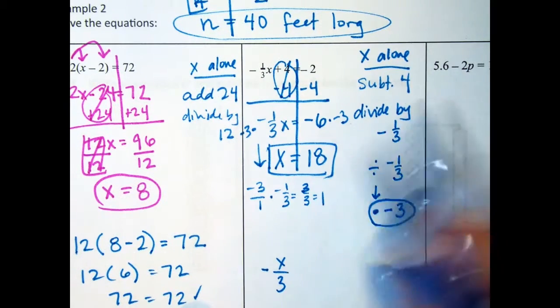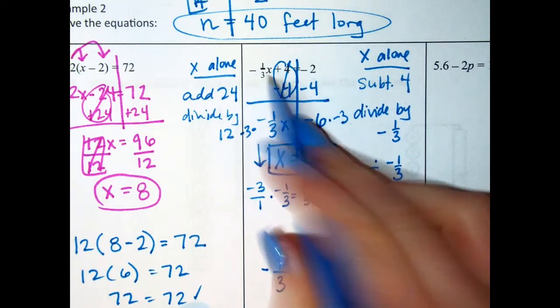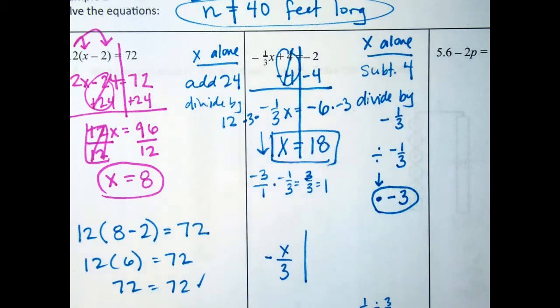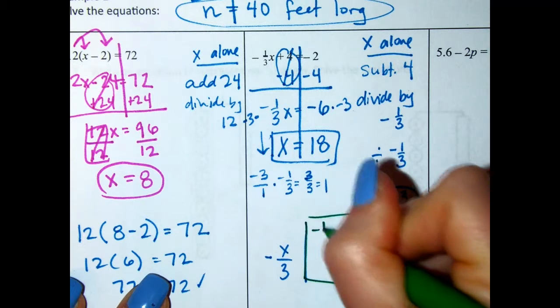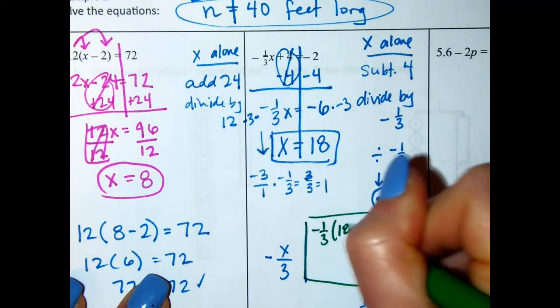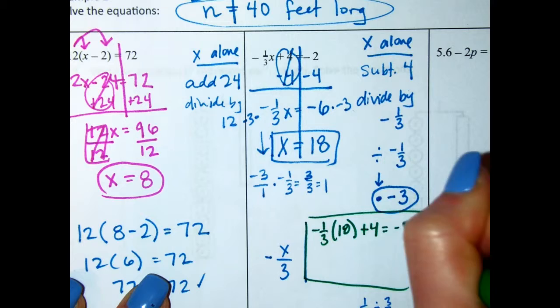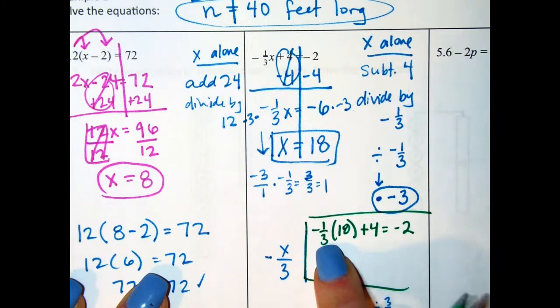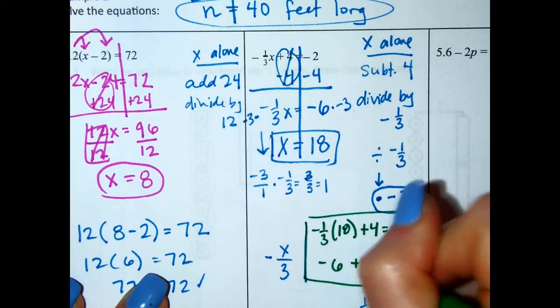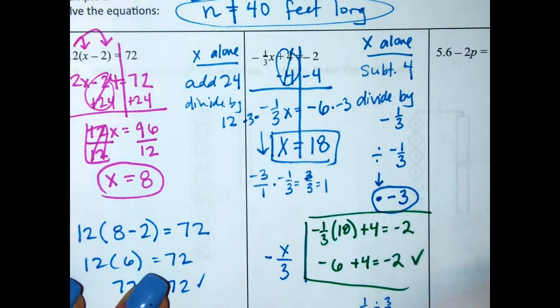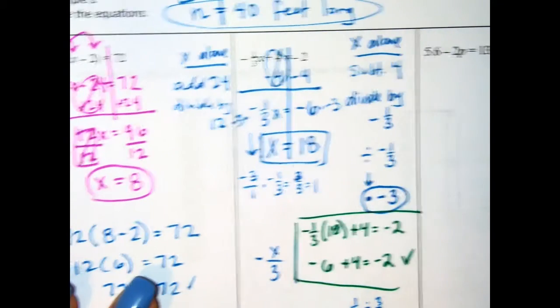We can check our work by putting the 18 here, and I'll put this in a different color. So we have negative 1/3 times 18 plus 4 equals negative 2. Well, 1/3 times 18 is 18 divided by 3, so that's negative 6 plus 4 equals negative 2, which is true.